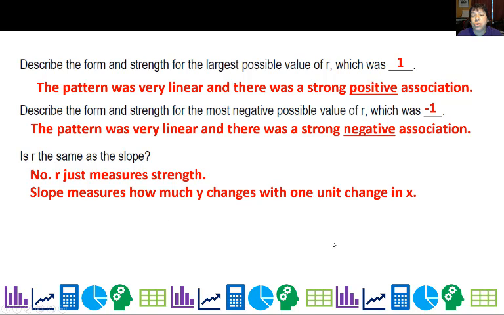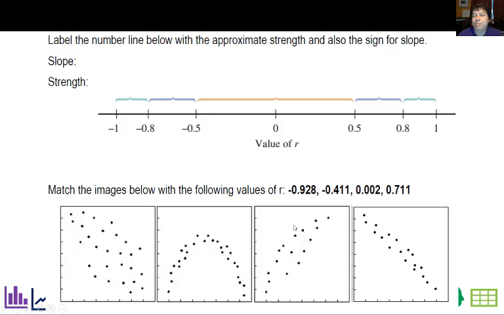And remember, when you're interpreting slope, I expect you to tell me how much whatever it is we're measuring for the response, the y variable, changes with every increase of 1 in the explanatory or x variable. So here we go. The possible values for the slope: we noticed when we had a negative slope, correlation was negative. When we had a positive correlation, our slope was positive. So the signs on correlation and slope should always match. The strongest ones were at negative 1 and 1.